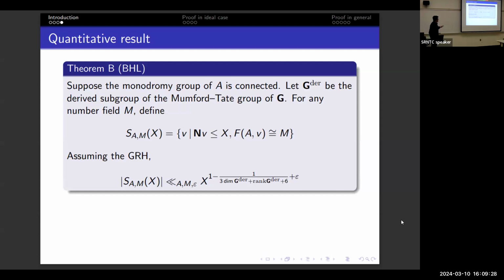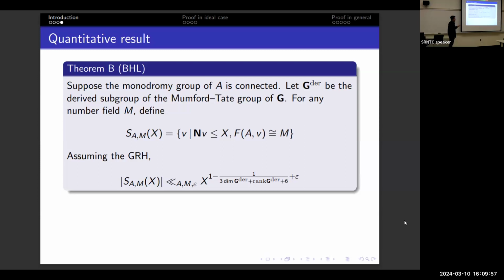We introduce G, which is the Mumford-Tate group of A. It doesn't really matter what it is, it's some group that's attached to A. G derived is the derived subgroup, doesn't really matter. For elliptic curves, it's GL2. So for this group, I can count the number of places less than or equal to x, counted by norm, such that the Frobenius field is equal to M.